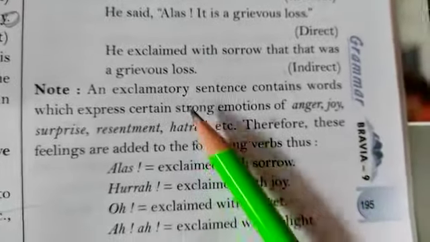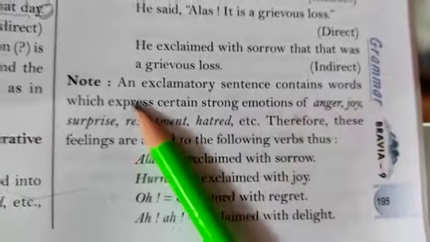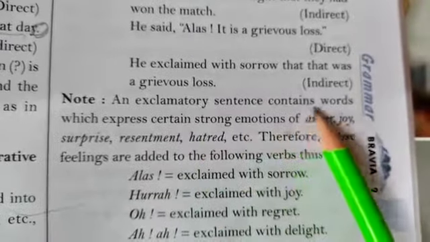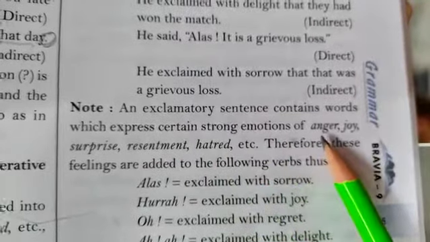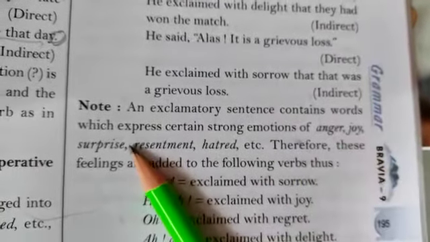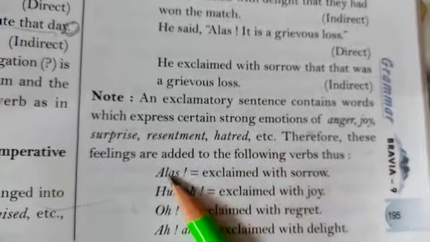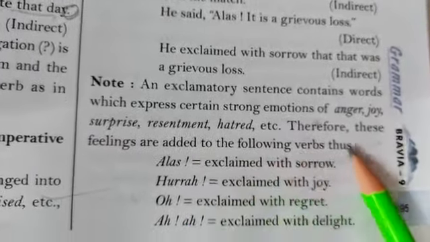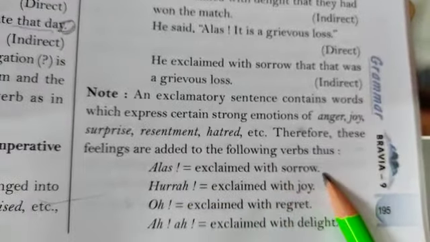Now let us see the rules for changing exclamatory sentences into indirect speech. An exclamatory sentence contains words which express strong emotions of anger, joy, surprise, resentment, hatred, etc. Therefore, these feelings are added to the following verbs. Thus, alas shows sorrow, sadness.